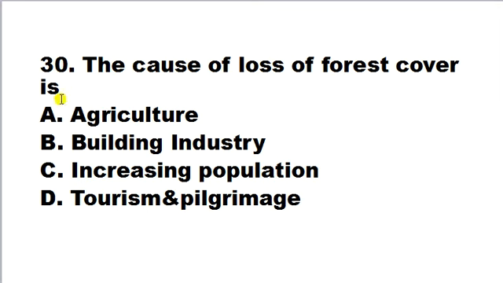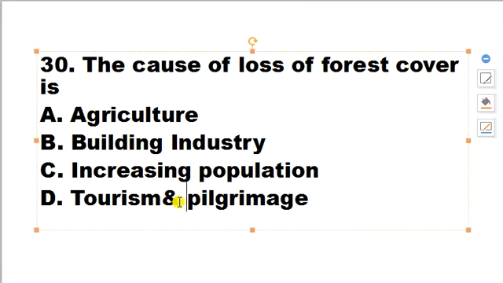The cause of loss of forest cover is A. agriculture, B. building industry, C. increasing population, D. tourism and pilgrimage. So correct answer is C. Increasing population is the main cause of loss of forest cover in India and anywhere in the world.